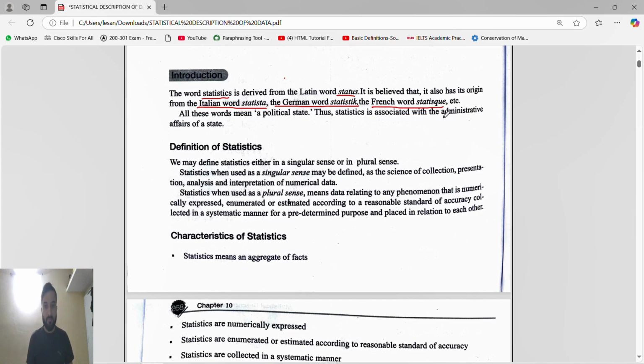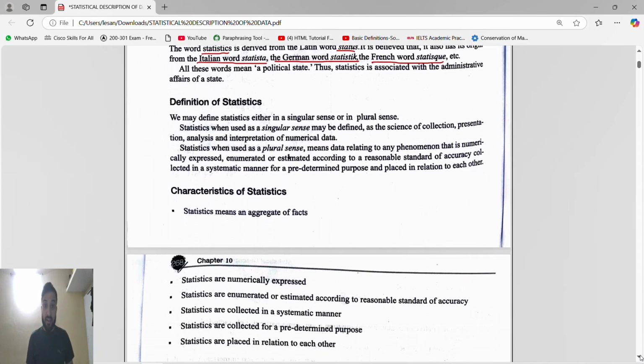Now, statistics has two meanings: one is singular sense, another is plural sense. The four pillars of statistics are collection, presentation, analysis, and interpretation of numerical data. Very important thing, guys. In statistics we consider numeric data.